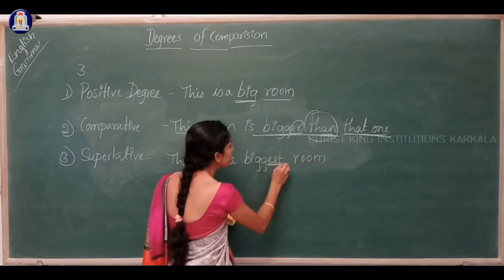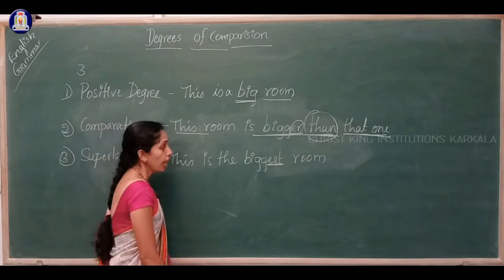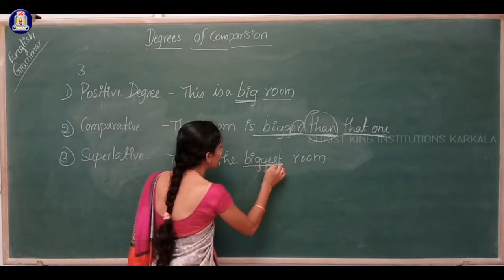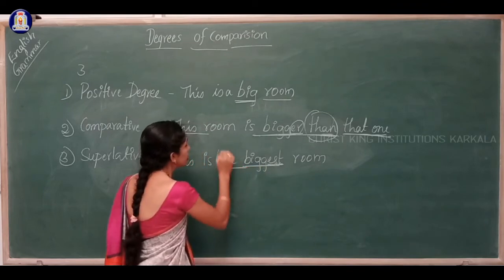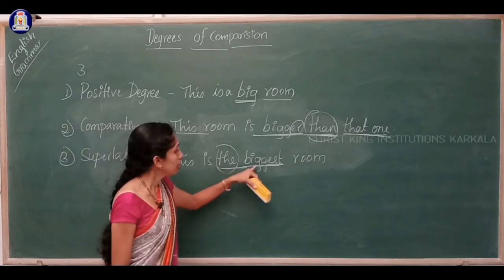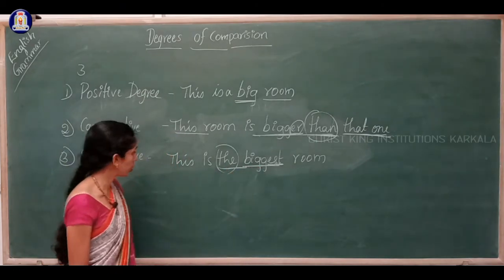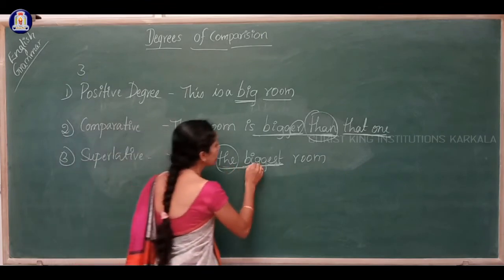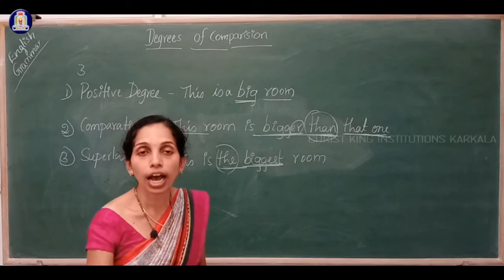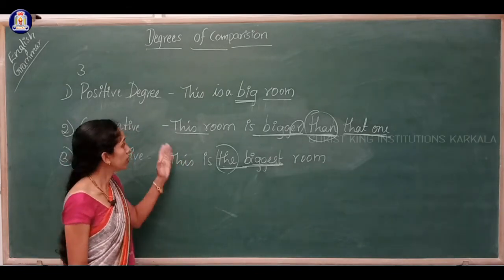Dear students, here EST is added in superlative degree, and along with that EST, this superlative form is always written with the article the. If you write without the article the, your usage of this superlative degree is wrong. Okay, so this is the biggest room. So it is the highest degree. After that, there is no degree to compare, isn't it?